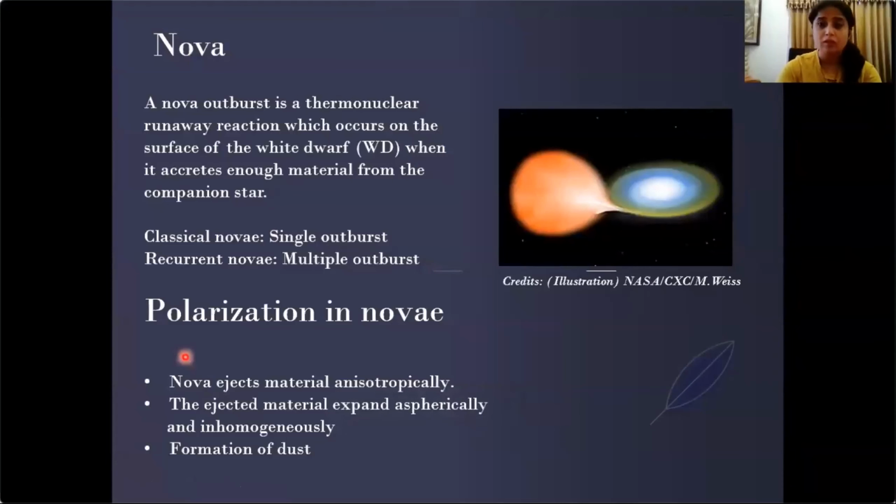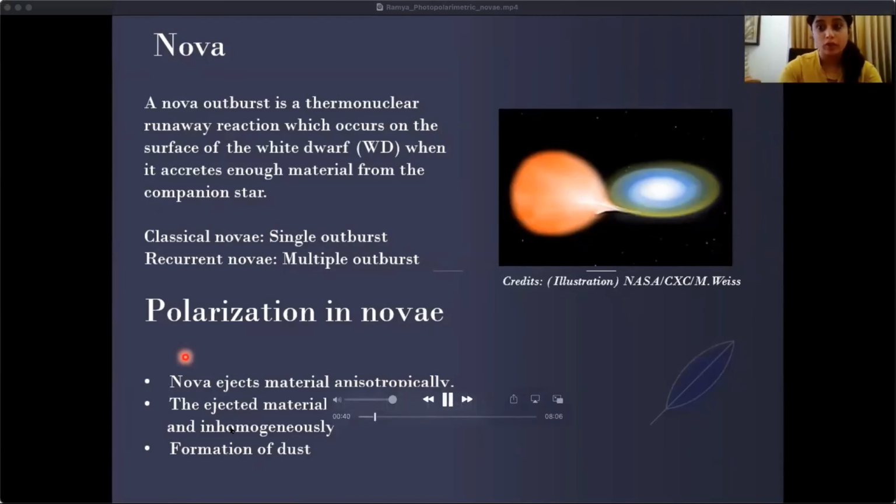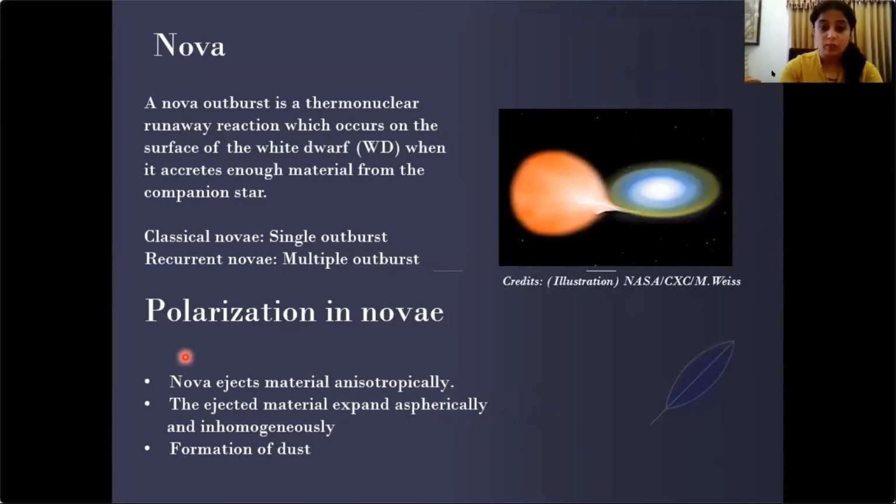A nova outburst is a thermonuclear runaway reaction which occurs on the surface of a white dwarf when it accretes enough material from its companion star. If there is one single outburst, we call it a classical nova outburst, and if there are multiple outbursts over a period of time, we call it a recurrent nova outburst.